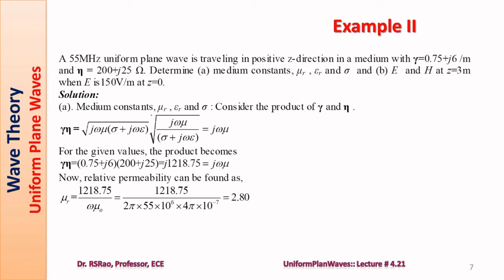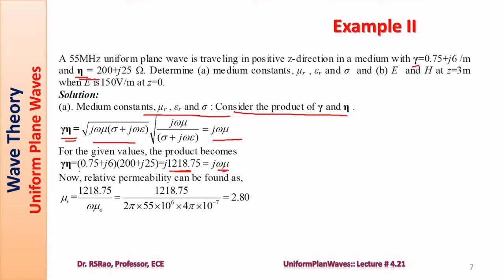We are asked to find the constants mu r, epsilon r, sigma. For that, first consider the product. They have given the gamma value and the eta value. Now multiply. When you multiply, it is actually equal to j omega mu. Multiplying the given complex numbers, we have j 1218.75.